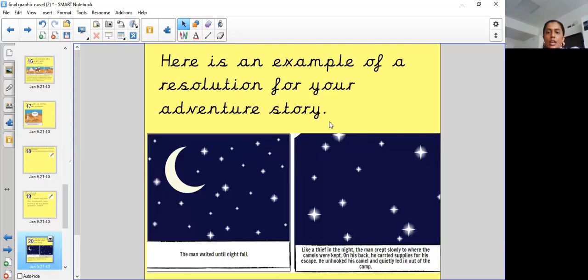So let's read the resolution of the adventure story here. The man waited until nightfall. Like a thief in the night, the man crept slowly to where the camels were kept. On his back, he carried supplies for his escape. He unhooked his camel and quietly led it out of the camp.